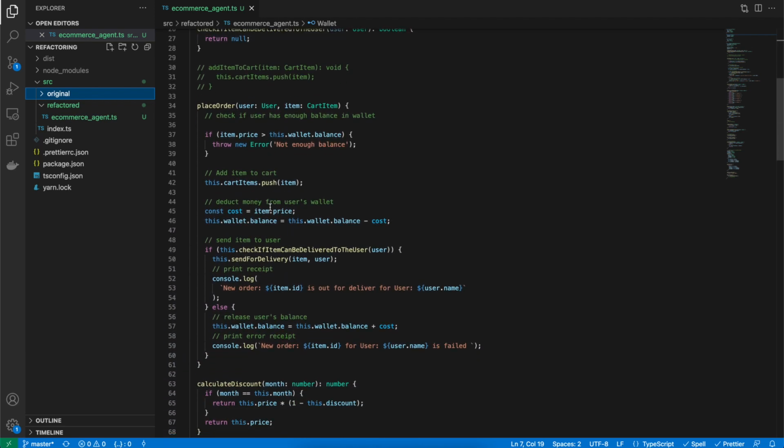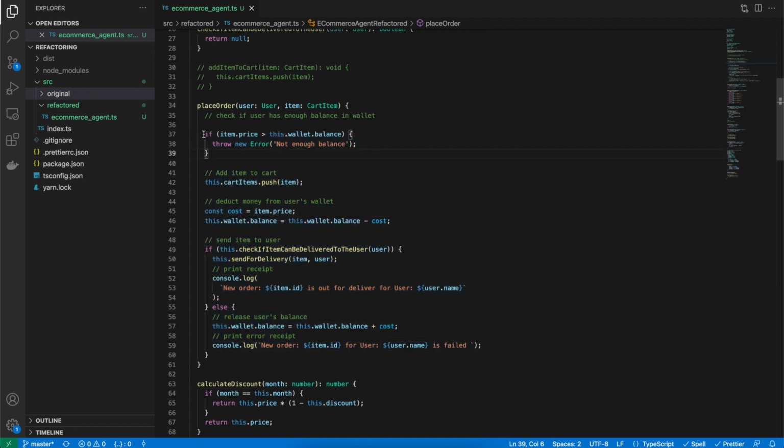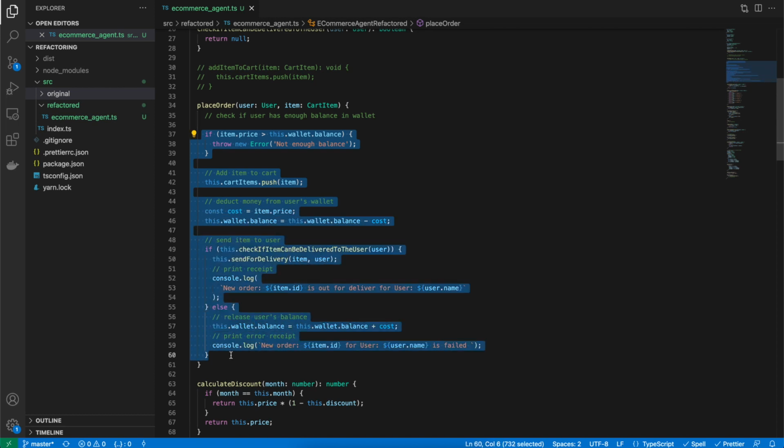All right. So the basic thing that we can do here is to understand what are the different functionalities that this function is doing. Usually, when we consider refactoring, the function is supposed to do one thing and not many things. So here it says place order, and it seems like all the things that are happening here actually belong to the function. So that is all right.